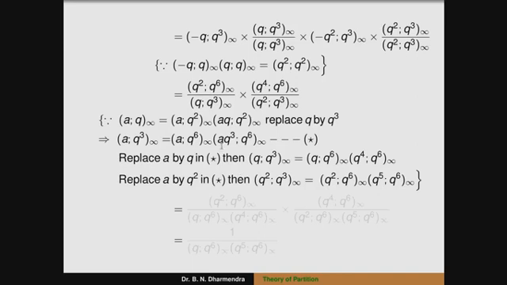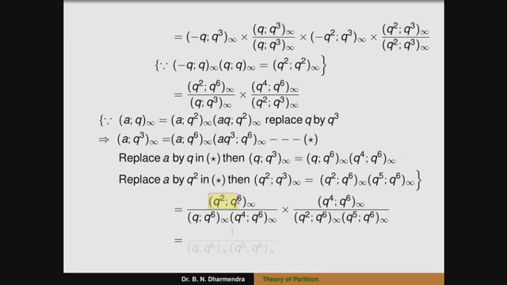Just we have to take the terms here: we can replace the value of a by q, the first term, and a by q^2 is the second term of the denominator. So when I substitute those values, that is (q^2; q^6)_∞ divided by (q; q^6)_∞ into (q^4; q^6)_∞, into, when I replace the second term of the denominator, (q^4; q^6)_∞ divided by (q^2; q^6)_∞ into (q^5; q^6)_∞.